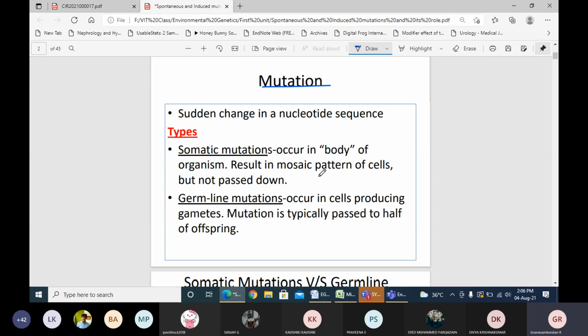A sudden change in nucleotide sequences which has an effect on the individual is called a mutation. The same goes for polymorphism. We cannot say sudden change, but between the people in the class now, including me, you can see different types of polymorphic genotypes present in a particular gene.